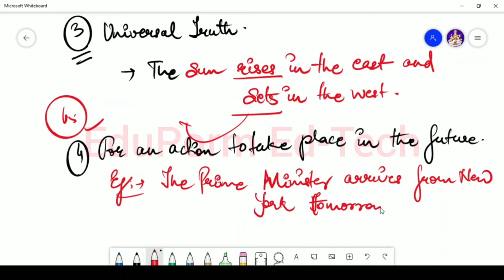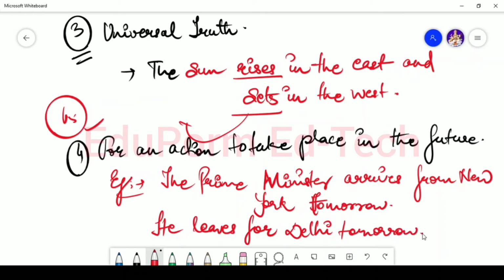Okay, or if I am saying that he leaves for Delhi tomorrow. So basically I am talking about an action which will take place in the future. So whenever you are talking about an action which is to take place in the future, in that case we use simple present tense. Okay, we use simple present tense.